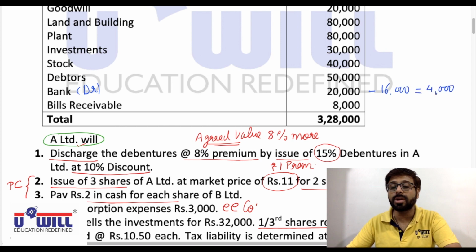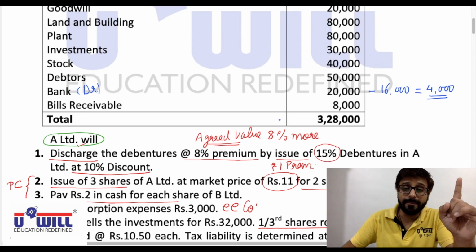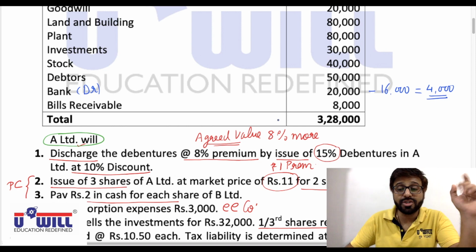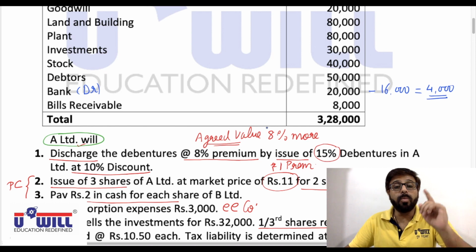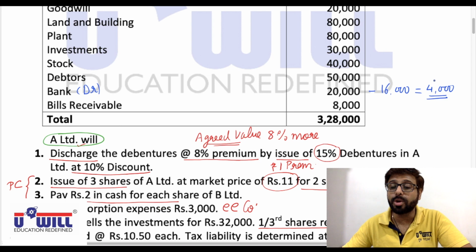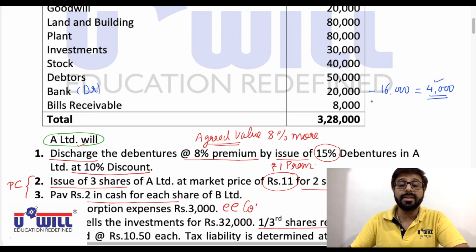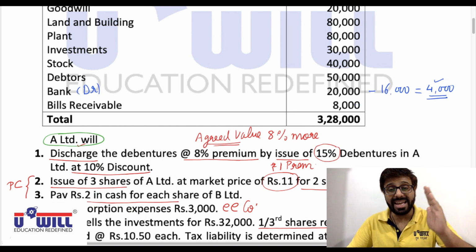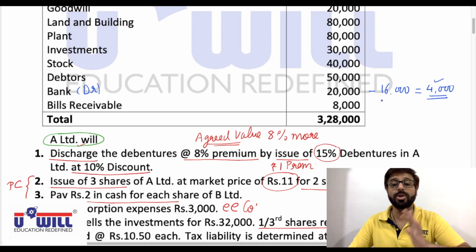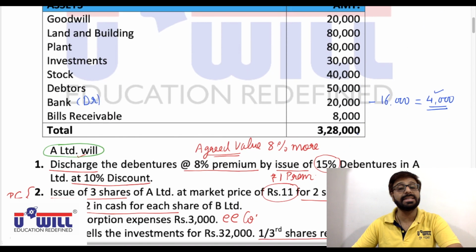Only 4,000. Means again, in the first entry, when you transfer assets to realization account, what amount of cash and bank will you transfer to realization account? Only 4,000. Because 16,000 is already used in paying the dividend. So at the time of amalgamation, the cash and bank balance available in the books is only 4,000. So liabilities side also decreased by 16,000, asset side also decreased by 16,000 after this entry.